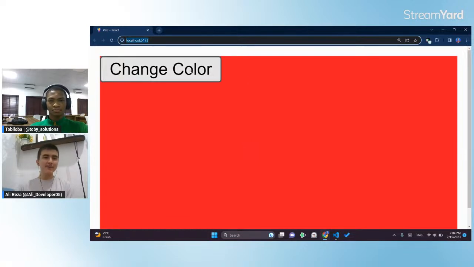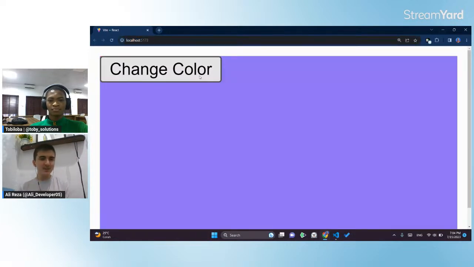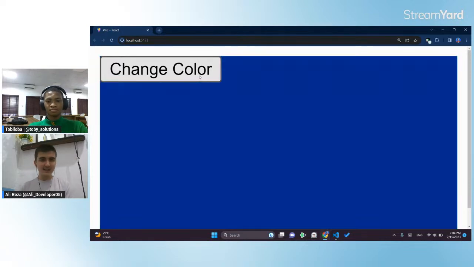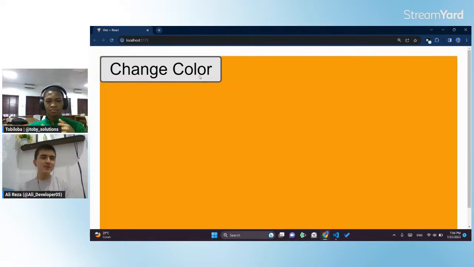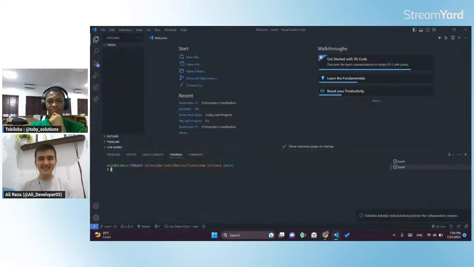We have a simple button, change colors, and a red background. Whenever I click this button, the color changes. We could also use useState for changing colors, but for today's live stream we are going to make our own custom hook for this project.